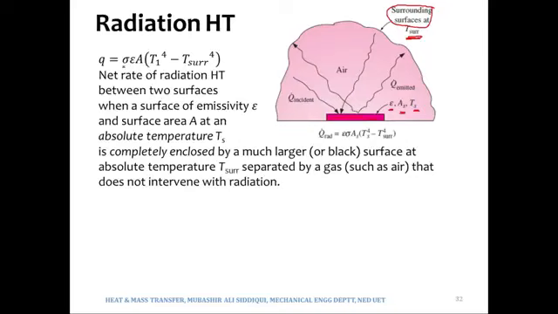So if we want to find the heat transfer due to radiation between the top roof and the bottom floor, then we cannot use sigma epsilon A (T1 to the power 4 minus T surrounding to the power 4). Rather, we have a modified, more advanced equation that will be used to find the radiation heat transfer between the two bodies.